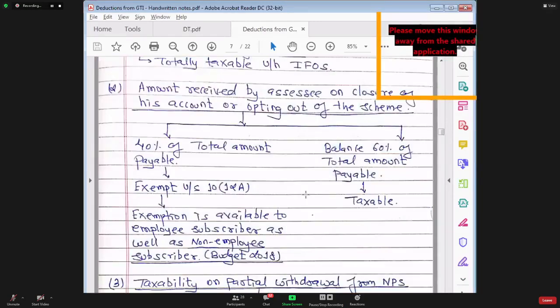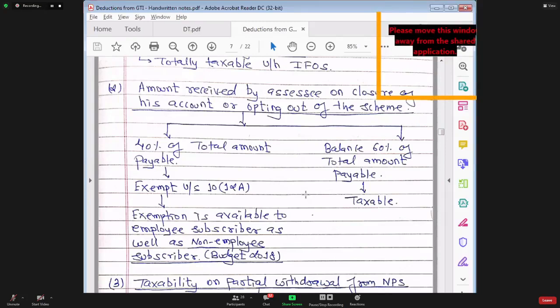For example, the employee feels that this pension scheme is not so beneficial. Let me opt out of this pension scheme. Then the employee will stop contributing to the pension scheme. Whatever balance is lying in the account, he will withdraw and close the account.